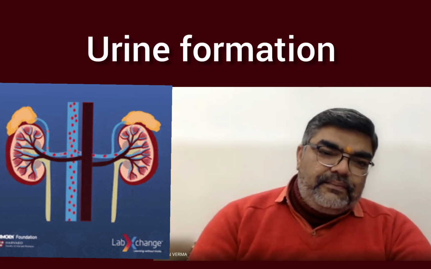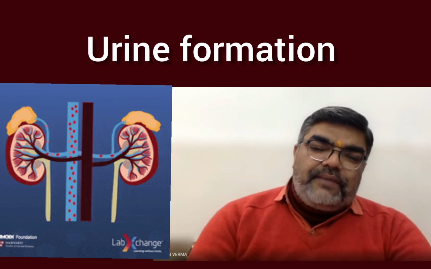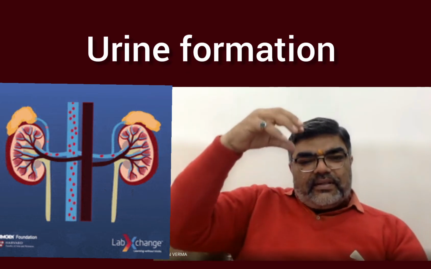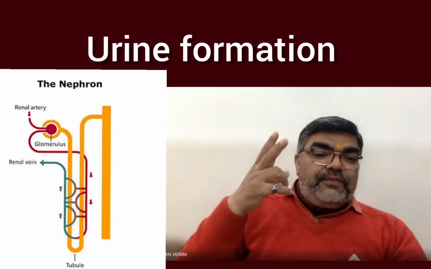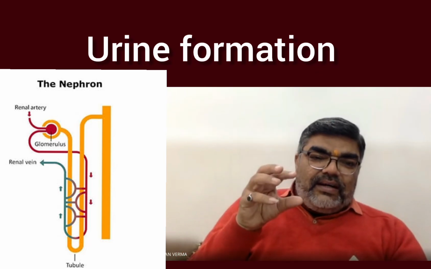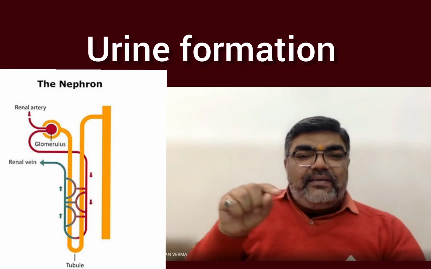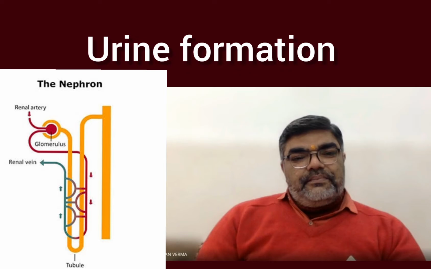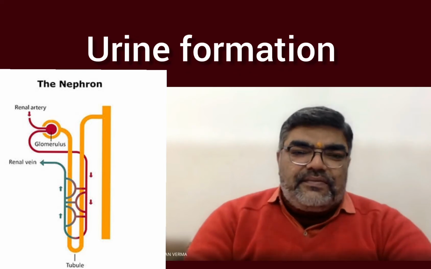Number one, glomerular filtration. When the blood is filtered out from the tuft of capillaries lying in the Bowman's capsule, here the blood is filtered.